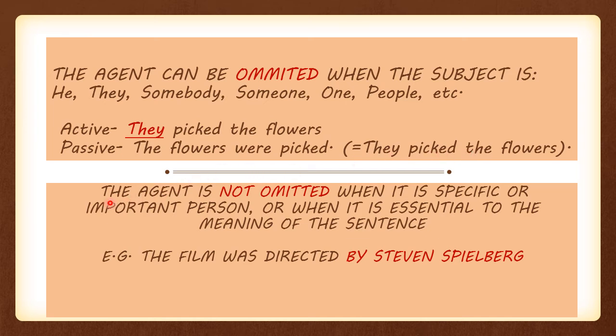On the other hand, the agent is not omitted when it is a specific or important person, or when it is essential to the meaning of the sentence. Example: the film was directed by Steven Spielberg. By Steven Spielberg is an agent, and it is essential to the meaning of the sentence, and that's why I cannot omit it.